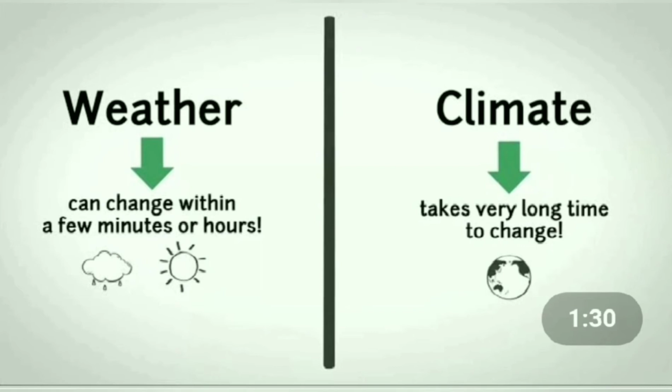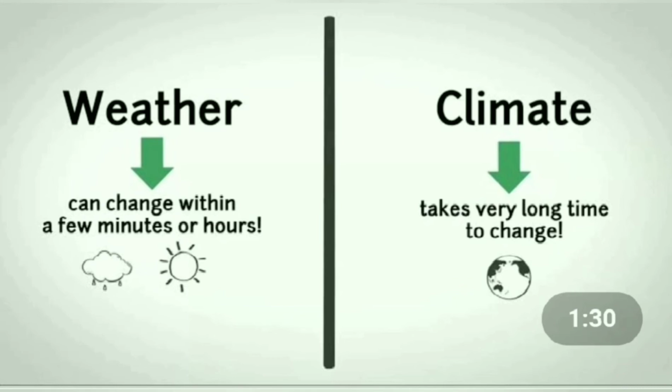Now we have understood what is weather. Weather is the state of the air at a given place and time, and it can change within a few minutes or a few hours.